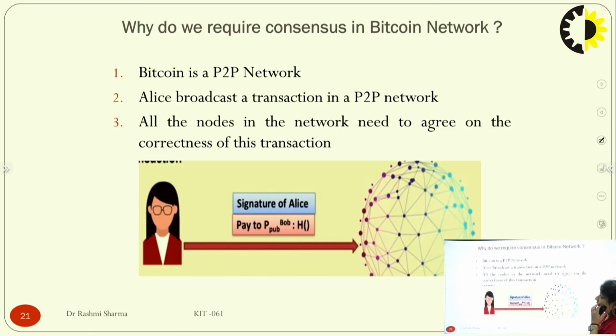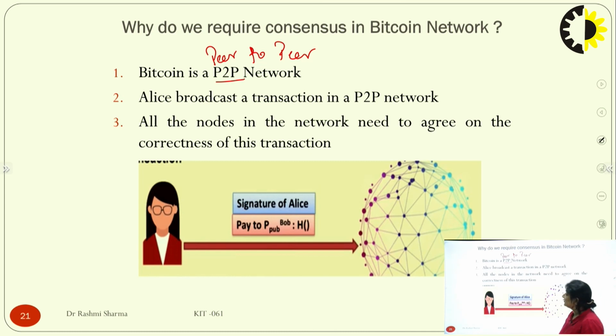So how is this consensus required in Bitcoin? Bitcoin is a P2P, that is, peer-to-peer network. In peer-to-peer, each and every node communicates with the others, not directly, but through a virtual connection. You might have studied this in your computer networks.